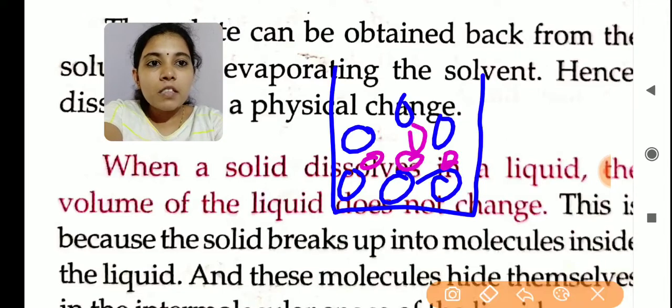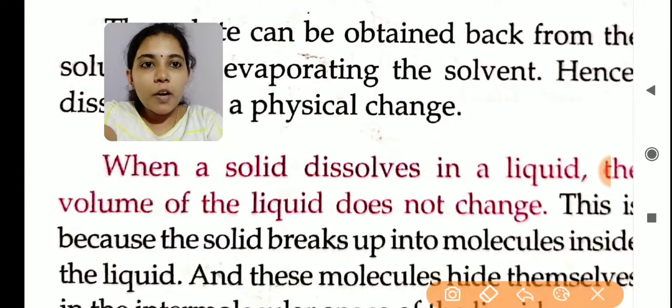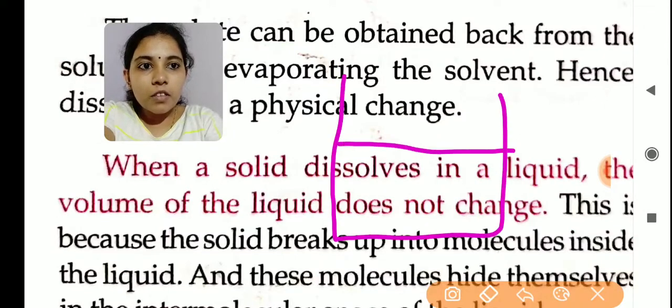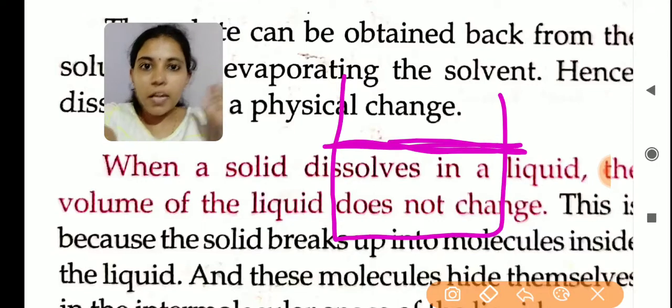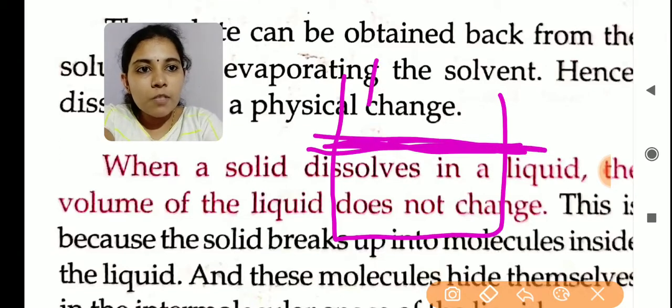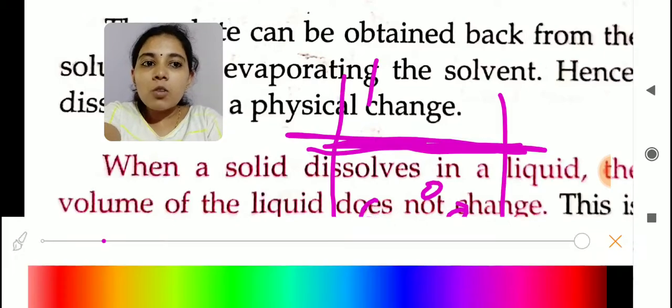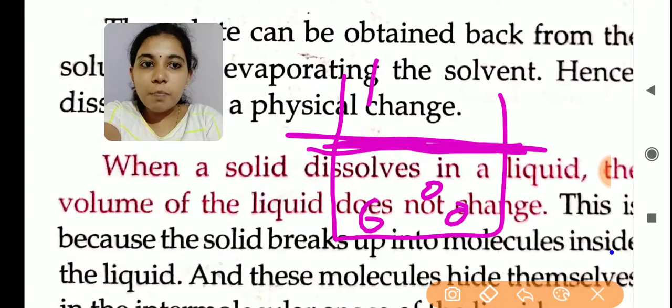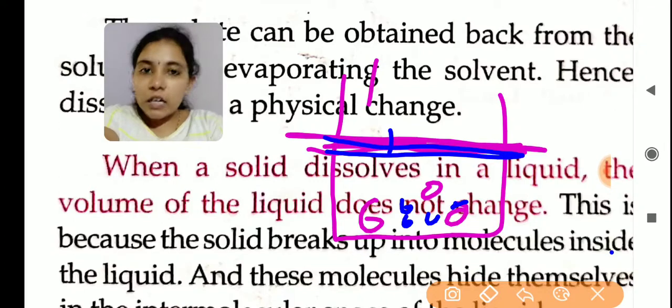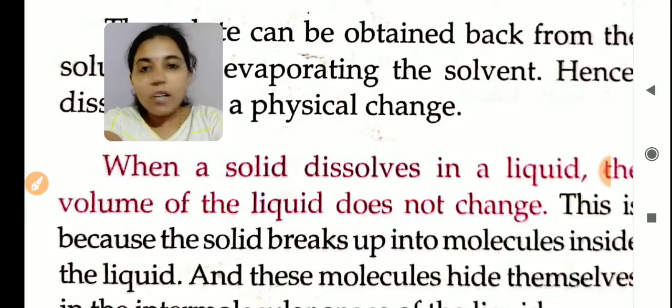If you are taking a beaker containing this much level of water, the water level is fixed at that level, and if you add a spoon of salt to it, what happens? When we mix the salt, the water level will not rise up. Why? Because there are intermolecular spaces. When we add salt, the salt molecules will come into this space, so the level will not rise. The mass of the substance or the level of the water will not increase.